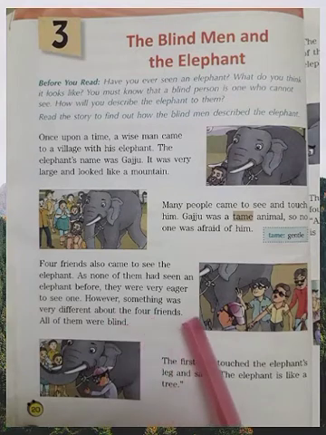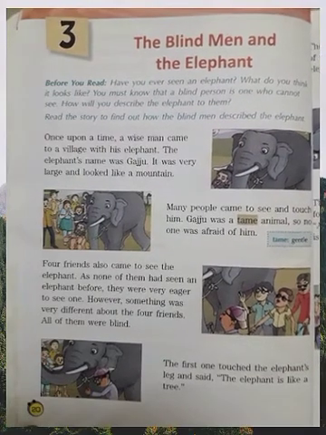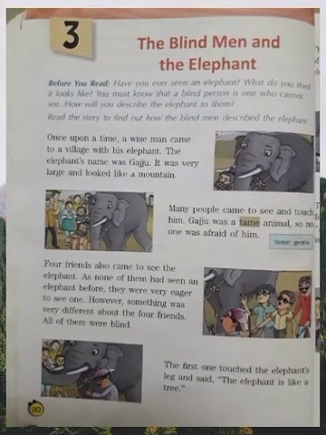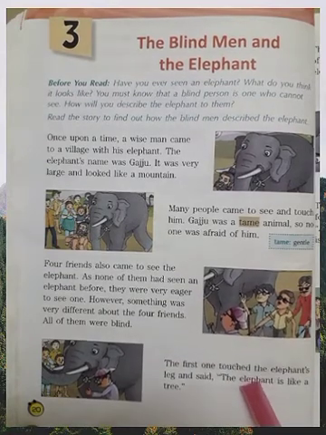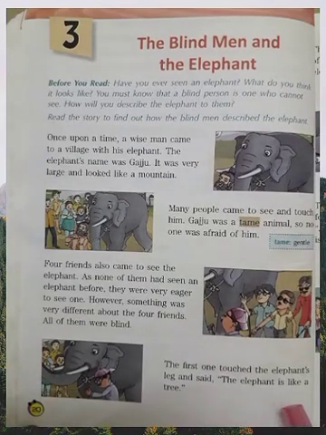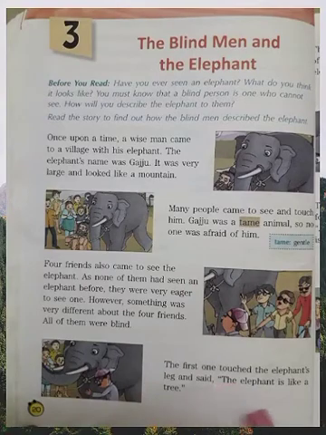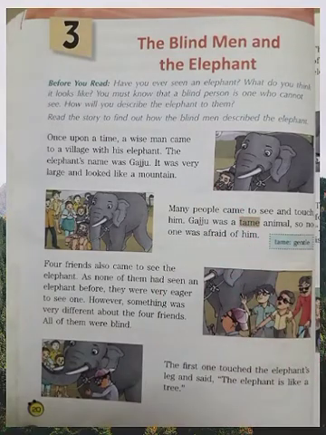However, something was very different about the four friends. All of them were blind. The first one touched the elephant's leg. Touched, past tense, touched the elephant's leg and said, "The elephant is like a tree." Now here this is a statement, so it can be in present tense. Otherwise, the whole story will go in past tense. Clear? The whole story will go in past tense. Past tense means second form of verb, was, were, or had.